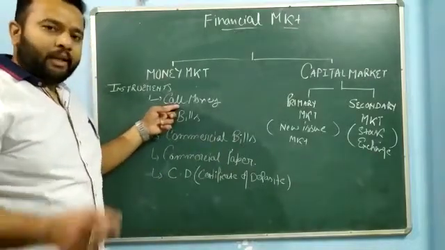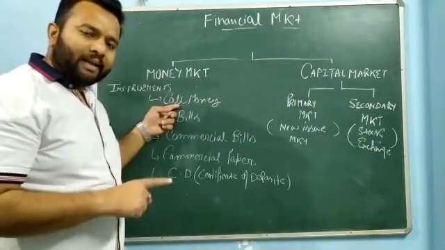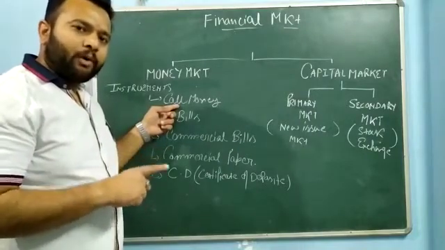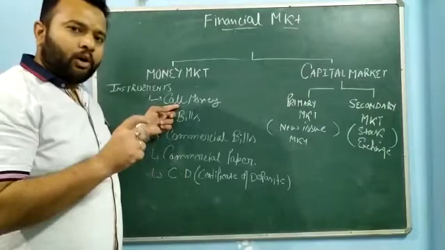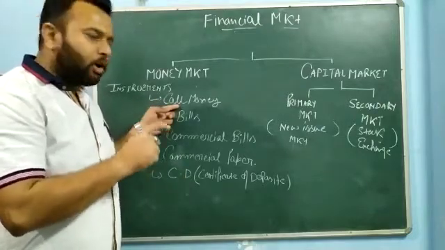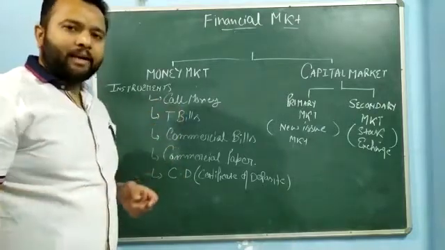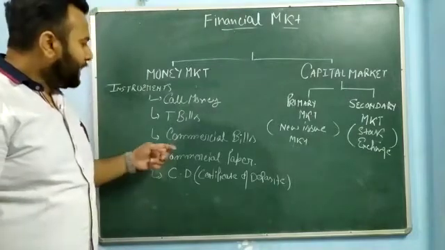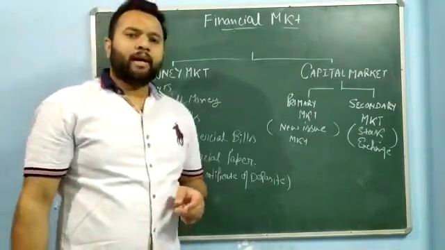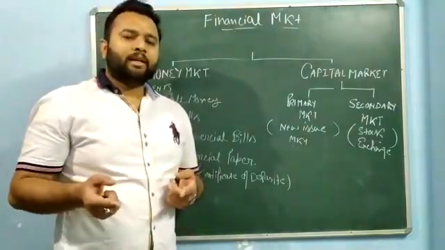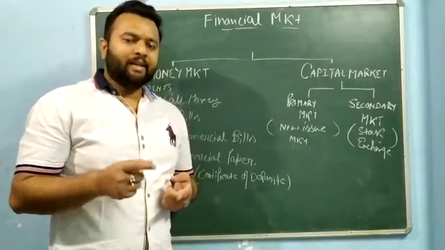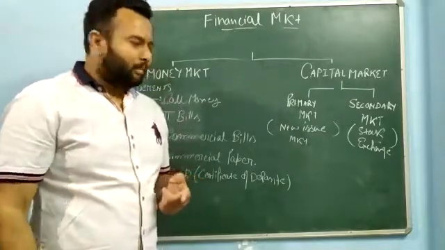First, call money is issued by a bank to meet their short-term requirement for 1 day to 15 days, under which rate? Call rate. T-bills are issued by RBI on behalf of the central government, and commercial bills are issued by one organization to another organization for credit, generally for a period of 3 months.